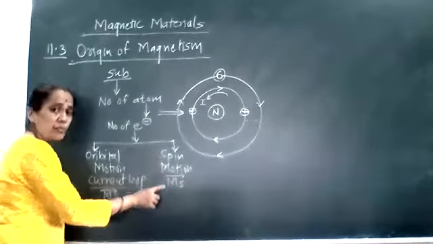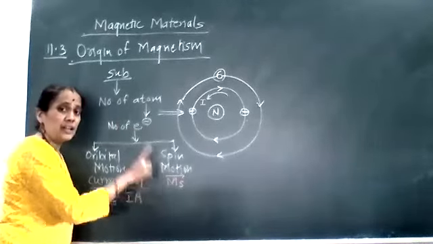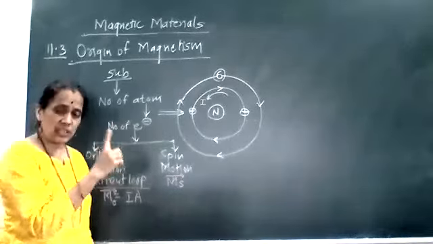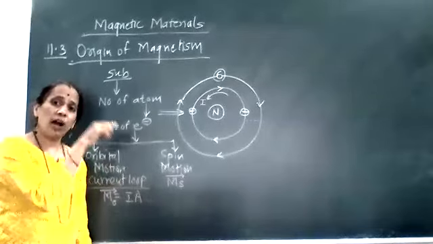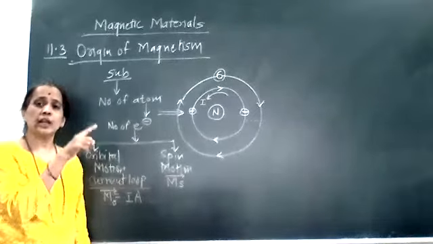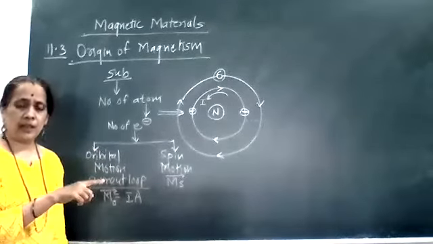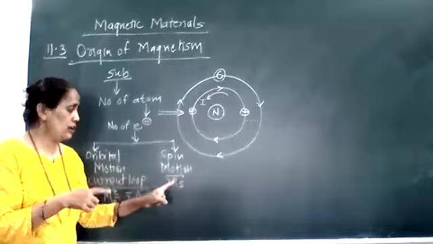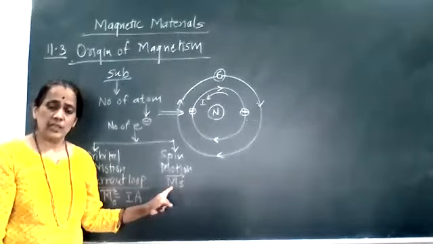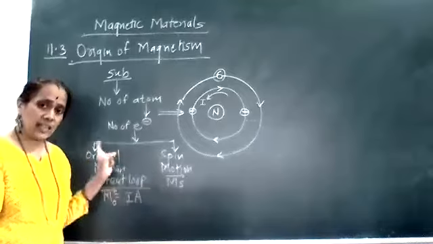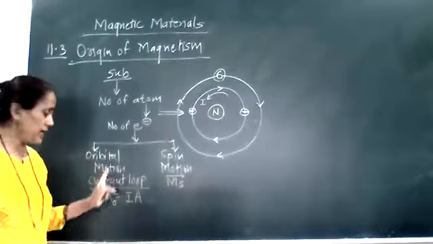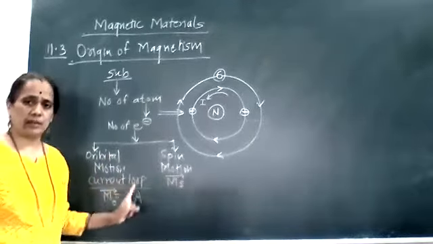The spin magnetic moment is what? That is spinning. Spinning means rotational motion. If there is rotational motion, that means there is angular momentum. So the electron is associated with angular momentum, and that associated angular momentum will give us a magnetic moment.